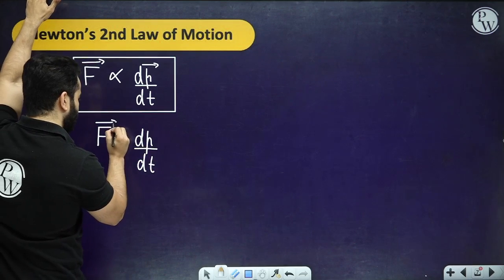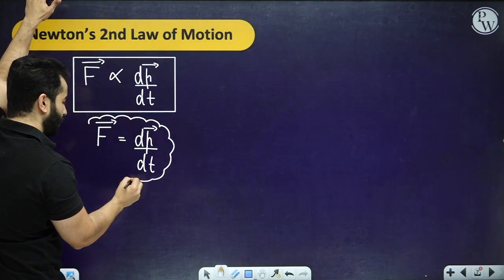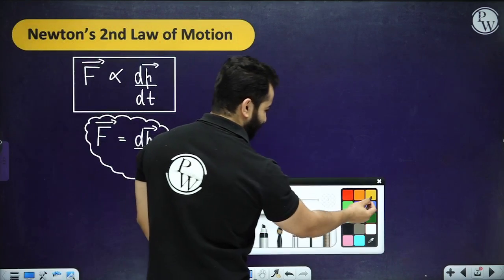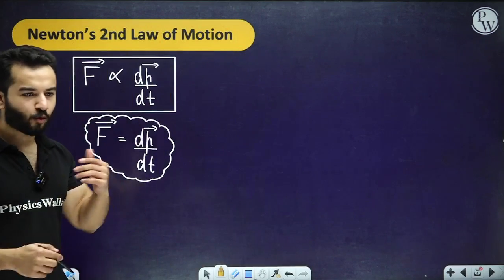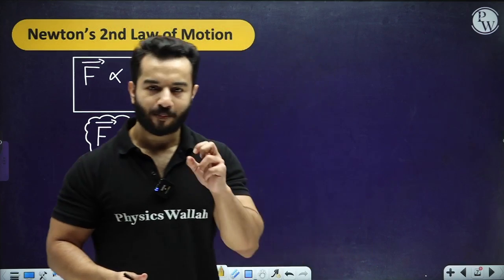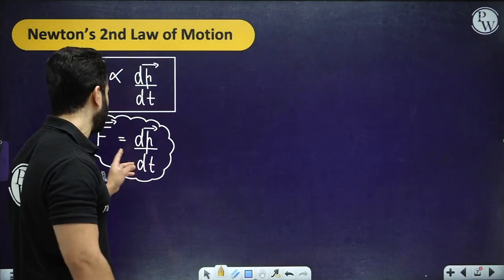Let's write it in vector form. Now we know that momentum can be written as mass times velocity. So we are moving quickly through all of these concept topics, because the main part remains in questions. In question solving, we are going to do that.